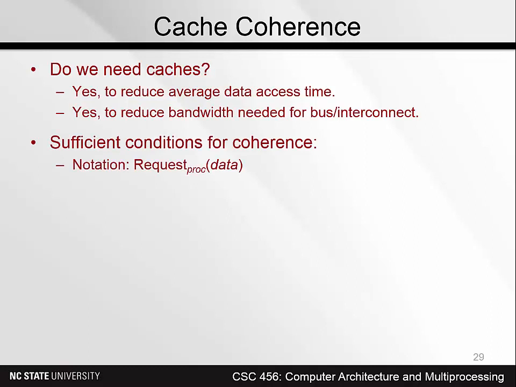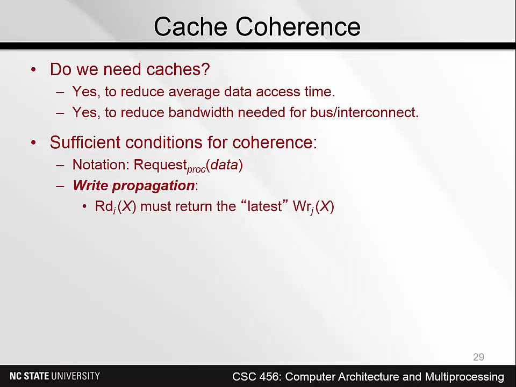First of all, we say that a particular processor makes a request, a read or a write request for data. And if it's a read request, the write propagation condition, which is one of the two conditions for coherence, says that a read to a particular location must return the latest value that was written to that location.